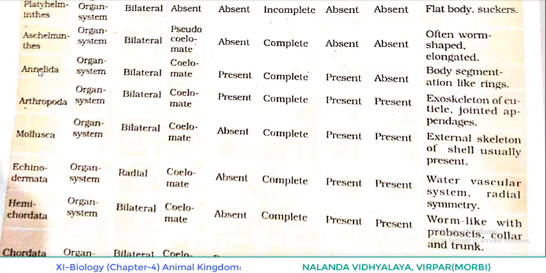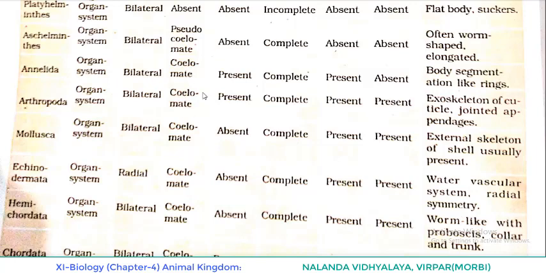Next to phylum Annelida, the level of organization is organ system. For all the phyla, Annelida, Arthropoda, Mollusca, Echinodermata, Hemichordata and Chordata, everywhere the level of organization is organ system level. And the symmetry also, you can see that from Platyhelminthes to Chordata, the symmetry is bilateral.